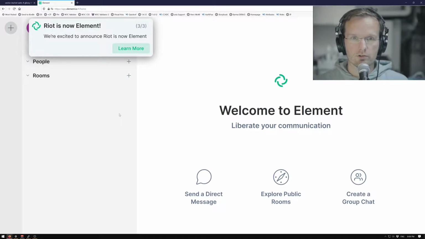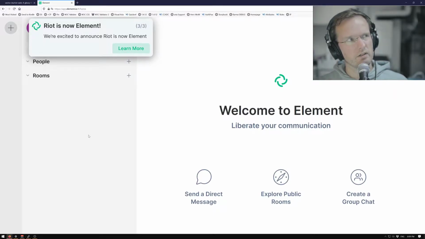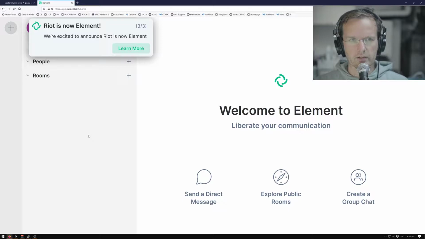Then I got into the actual web client, I guess we call it. It's pretty zoomed in because I want to be able to show it on the stream. And it was quite interesting because I had 3 steps. You still see here it's step 3 of 3. And I don't think I can close this step. So I get this sort of popover. And it says learn more, but there's no X or cancel or whatever. So if this is some sort of tour, it's like a tour guide you can't avoid.